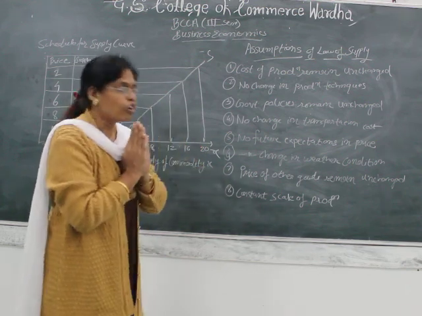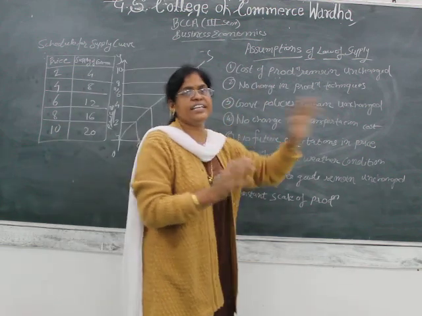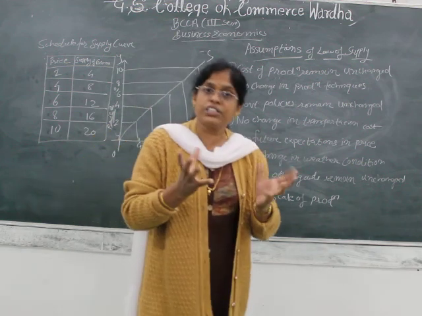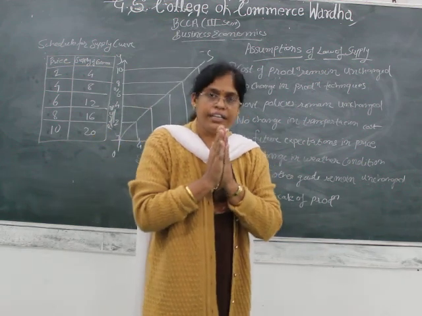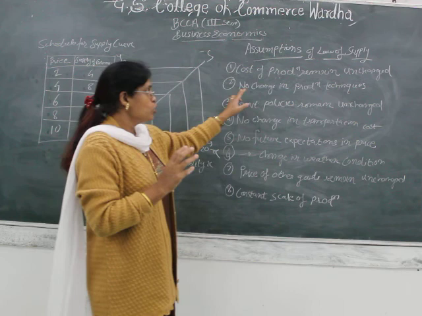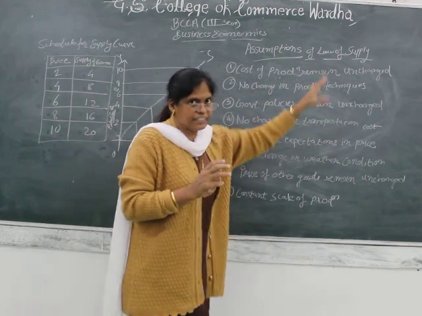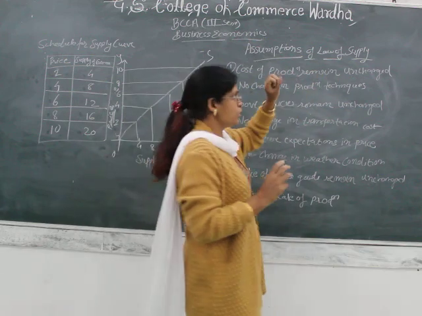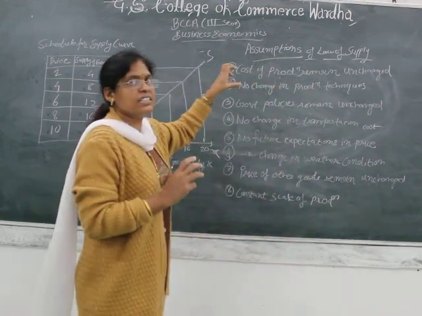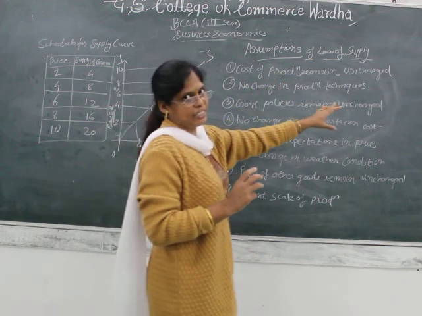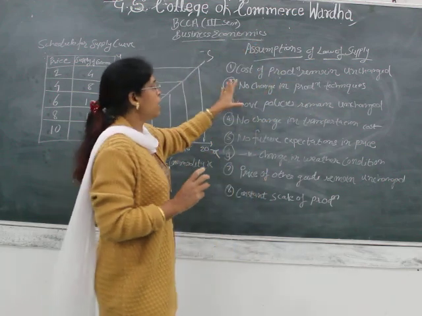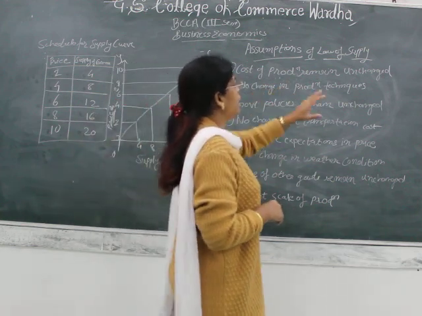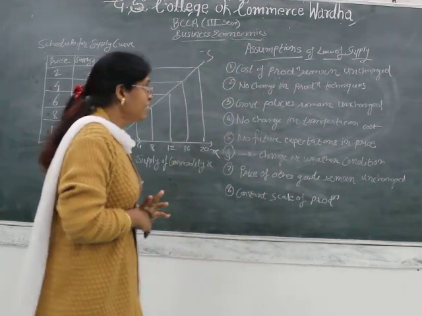If he changes the technique of production, then obviously the cost of production is going to change and be affected. So with no change in production techniques, only then will the law of supply be successful. If a supplier makes changes in production technique, that will not be assumed as a successful law of supply. So there should not be any change in the production techniques.